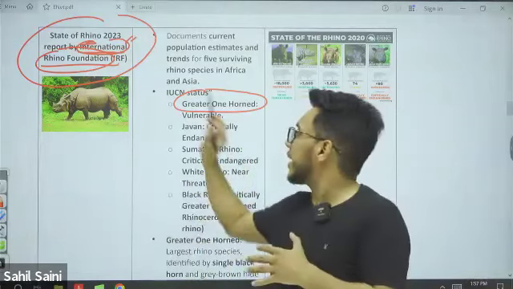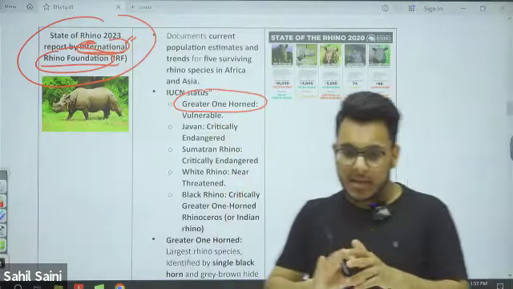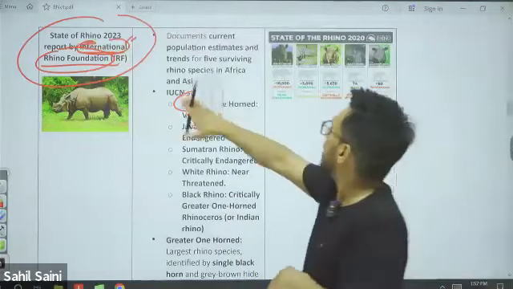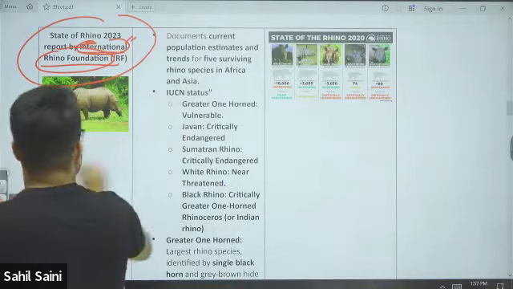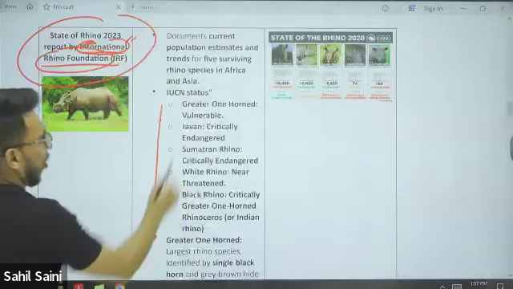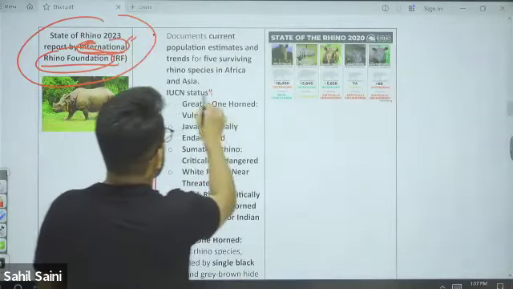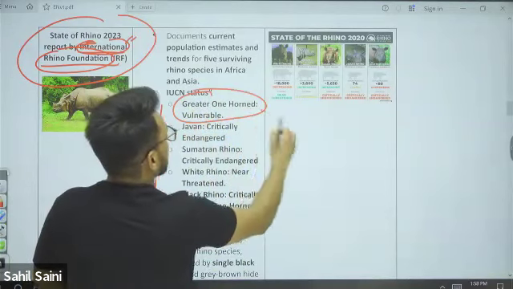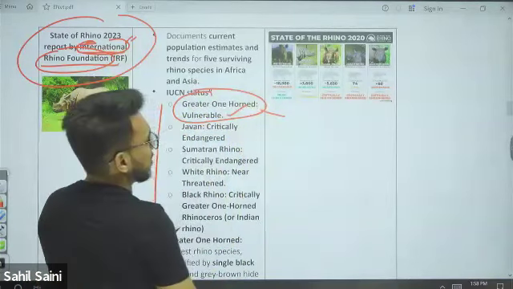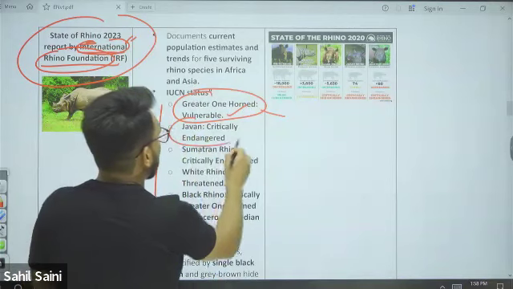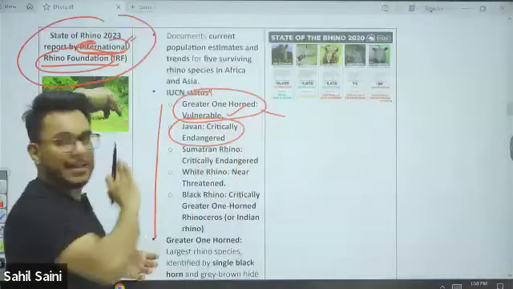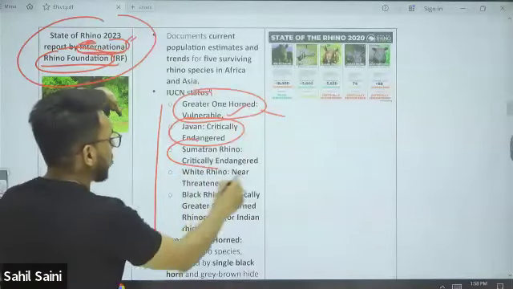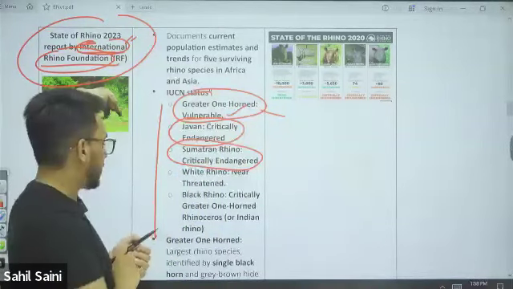Majorly, how many varieties of rhinos are there? I have given them here, also in the photo. The greater one-horned rhino is found in India, and its status is vulnerable. Then the Javan rhino, found on the island of Java, is critically endangered. The Sumatran rhino is again critically endangered.